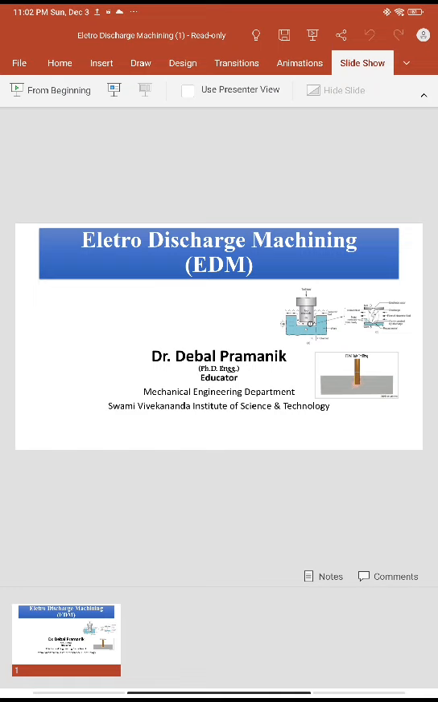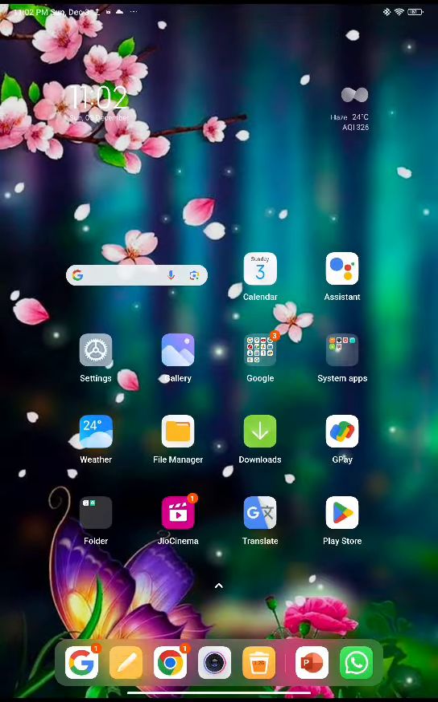Today we will address another numerical problem of electro discharge machining process. The problem is: RC circuit used in EDM. The discharge voltage is 100 volt at a spark cycle time 25 microsecond. P average equals 1 kilowatt. Find out the capacitance.